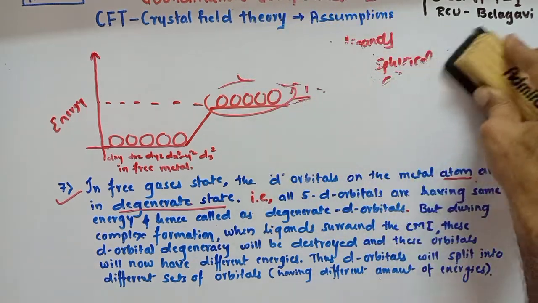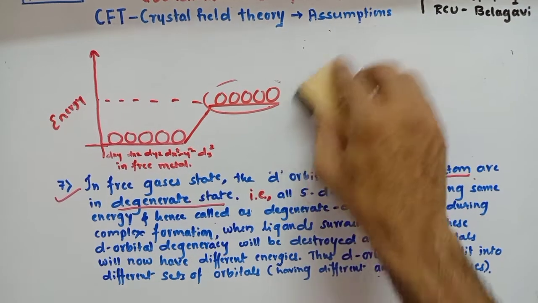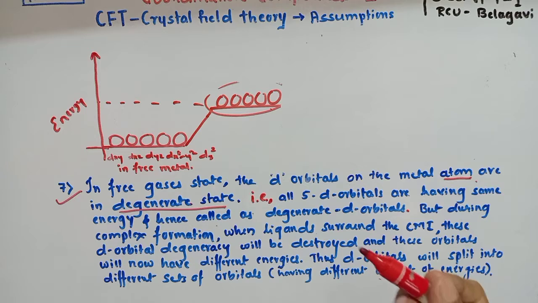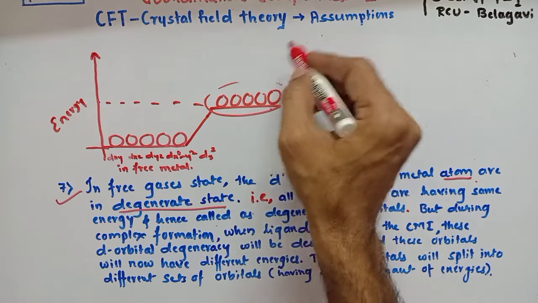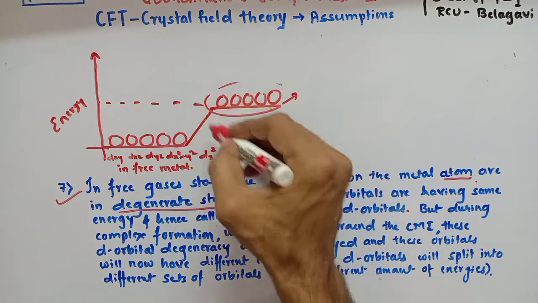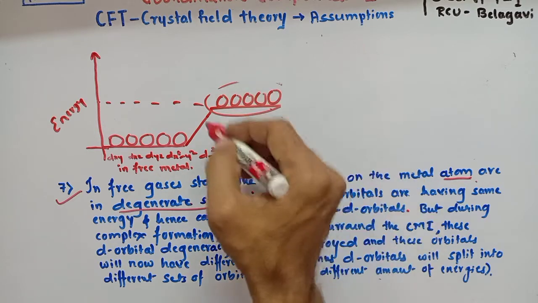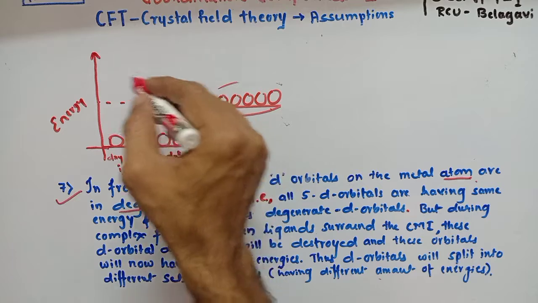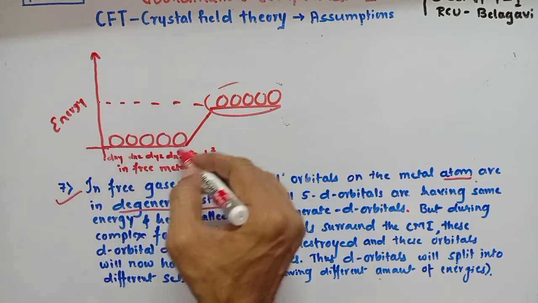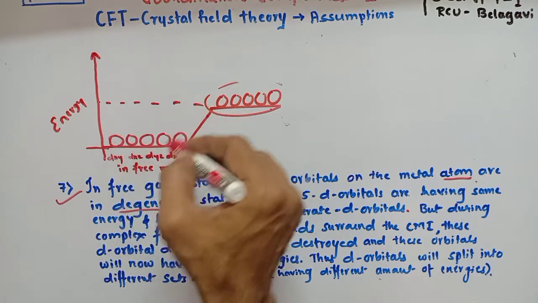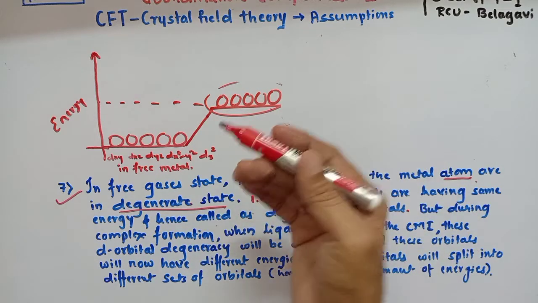Now the question comes, in what condition is this degeneracy destroyed? If the ligand field produced around the center metal ion is not spherical. So degeneracy exists only in two conditions: one, in the absence of a ligand field, before complex formation, and two, in the presence of a spherical ligand field. Now if the ligand field is not spherical around the center metal ion, in that case what will happen? All the 5d orbitals are not going to experience the same repulsion. That means the electrons present in each orbital will not experience the same amount of repulsion from the ligand field.